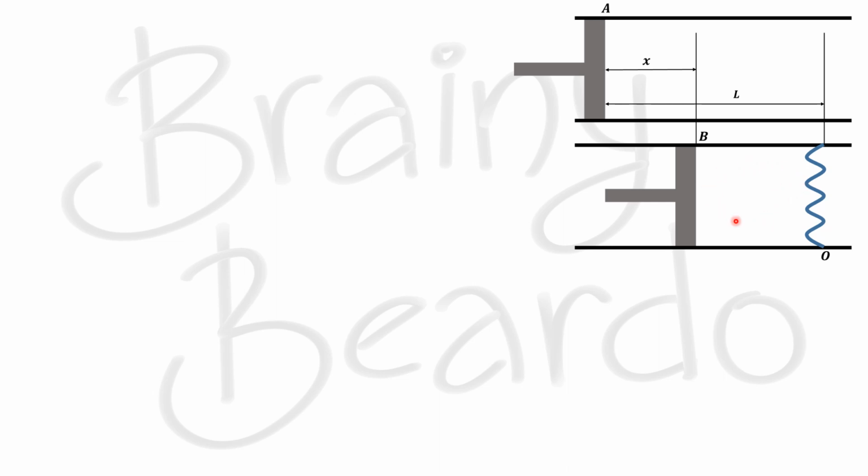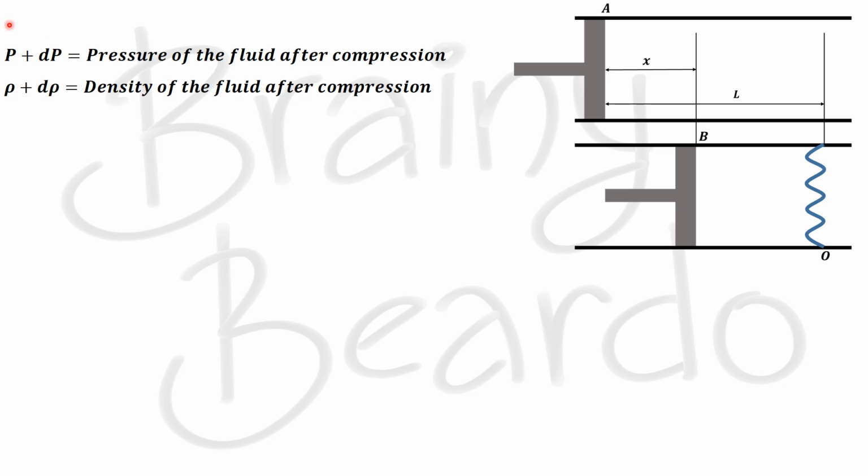So let us call the pressure of the fluid after compression P plus dP, and the density after compression rho plus d rho, where dP and d rho are the change in pressure and the change in density.